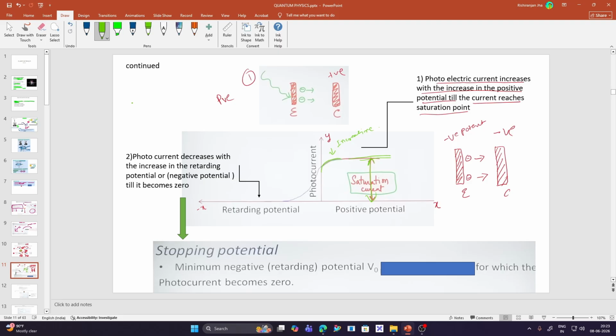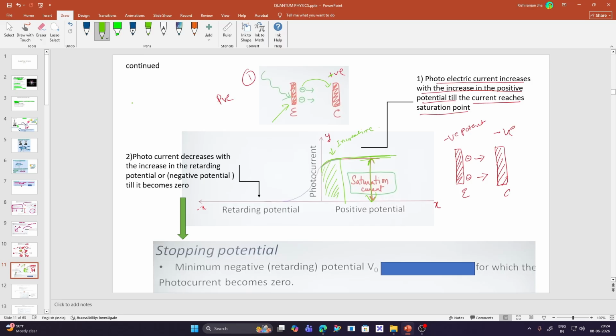So now just have a look at this. In the positive potential, the collector plate is positive and the emitter plate is emitting electrons. So these electrons are negative, and of course they will be attracted towards the positively charged collector plate. So what happens after a certain amount of time is that the emitter plate does not have enough electrons to transfer to the collector plate. So from this graph, it is already clear that the photoelectric current increases with the increase in the positive potential, but after a certain point, it reaches a saturation point. So this is what happens with the positive potential.